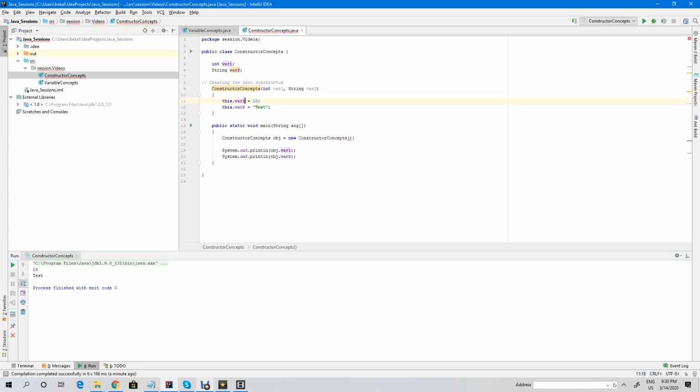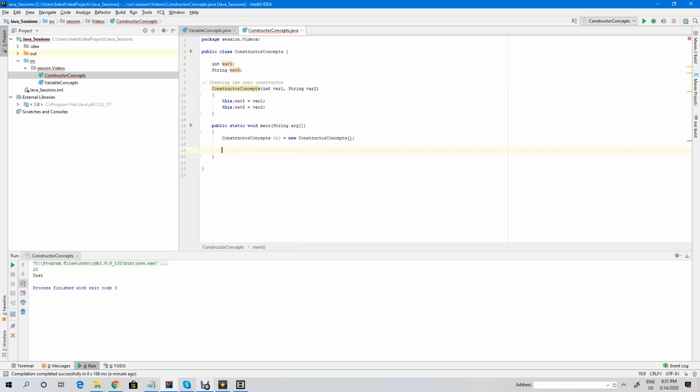So instead of hard coding, what I am going to do is say this dot variable 1, whatever the instance variable, equal to whatever parameters I am passing in the constructor, which are the same. I am going to say it as variable 1, and this dot variable 2 is equal to this one, so I am going to say it as this two. Whatever this instance variable and this variable, I mean the constructor parameter variable, both are the same. That is what I am saying over here.